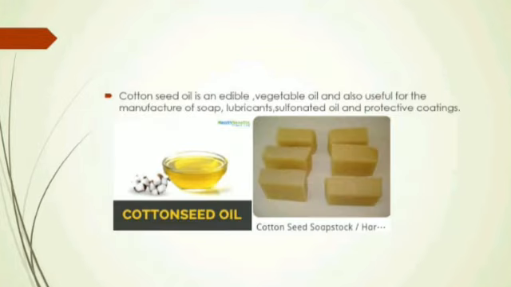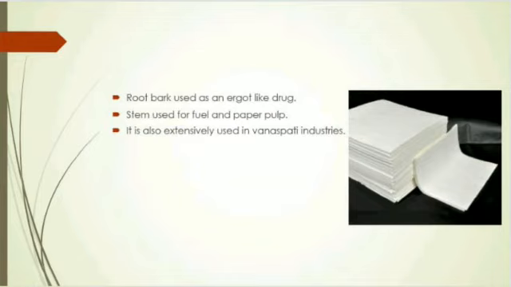Cotton seed is an edible vegetable oil and also used for the manufacture of soaps, lubricants, sulfonated oil and protective coatings. The other major uses of cotton residue include root bark used as an ergot-like drug, stem used for fuel and paper pulp. It is also extensively used in Vanaspati industries.